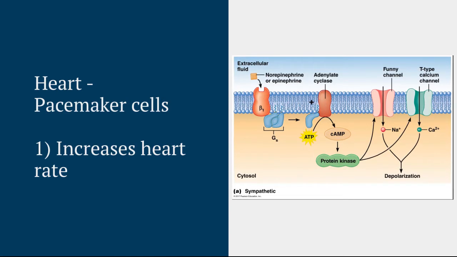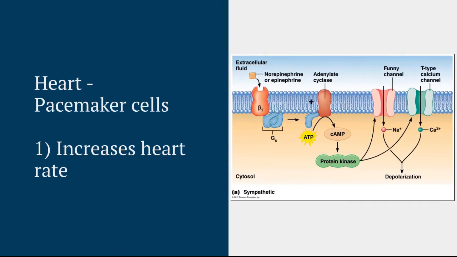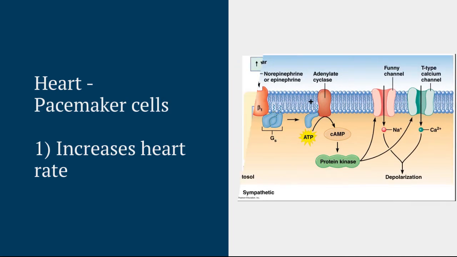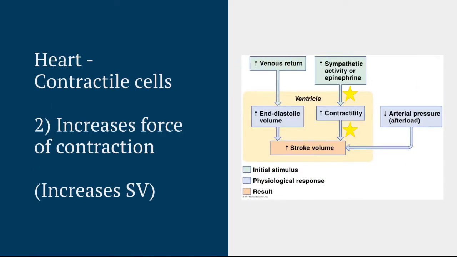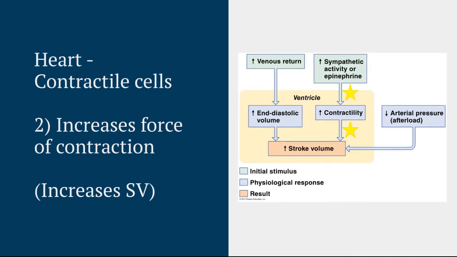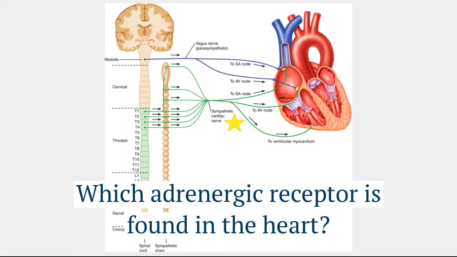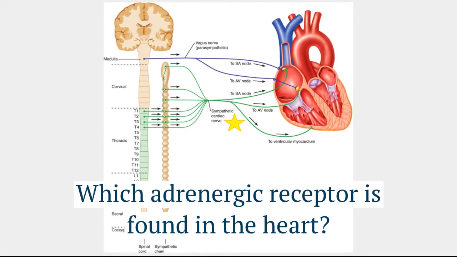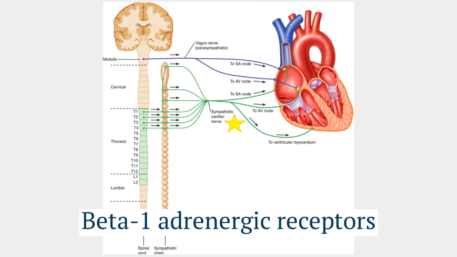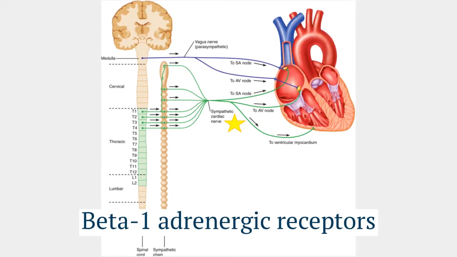First, the sympathetic division acts on pacemaker cells in the heart to increase the rate of spontaneous depolarization, increasing the heart rate. Second, the sympathetic division innervates the cardiac contractile cells in the atria and the ventricles to increase the force of the heart's contractions. This increases stroke volume. Do you remember which adrenergic receptor mediates the sympathetic effects in the heart? Yep, beta-1 receptors bind both norepinephrine and epinephrine in the heart to promote these first two responses.